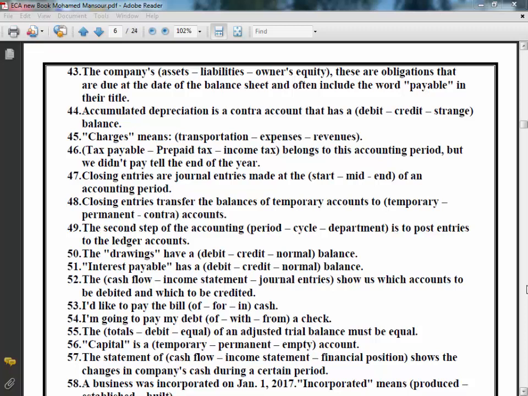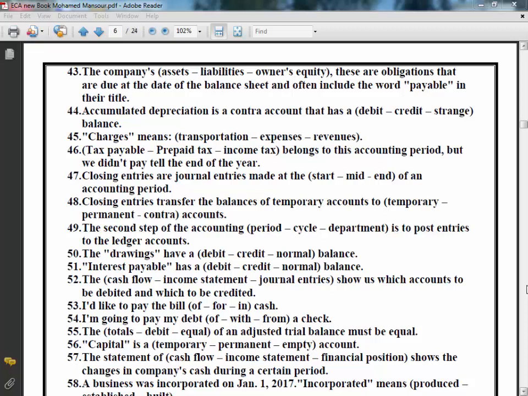Number 56. Capital is a temporary, permanent, or empty account. Of course, capital is shown in the balance sheet, so the capital is a permanent account.